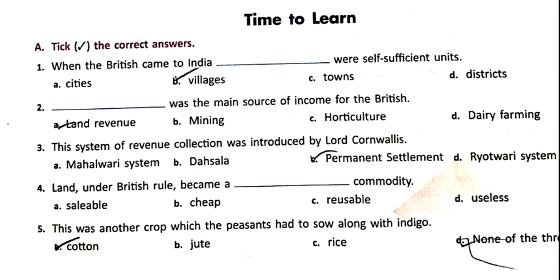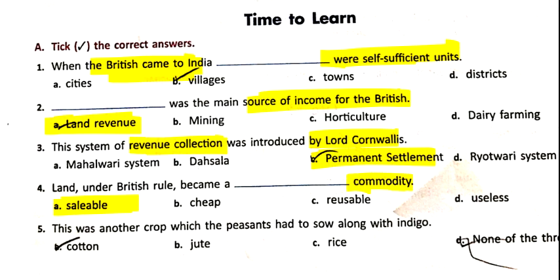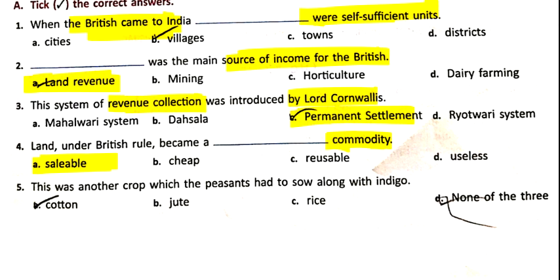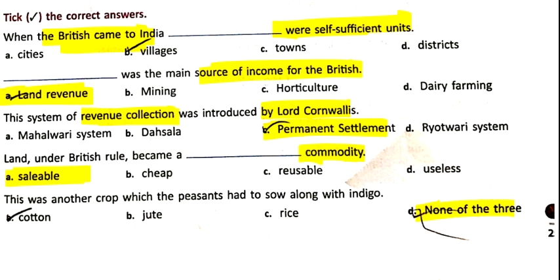Okay. So when the British came to India, villages were self-sufficient units. What was the main source of income for the British? Land revenue. This system of revenue collection was introduced by Lord Cornwallis. Name the system. The system was permanent settlement. Land under British rule became a sellable commodity, meaning anyone could buy, sell or mortgage it. Clear? What was the other crop which the peasant had to sow along with indigo? The answer is none of these, meaning the peasant could not grow any crop other than indigo.